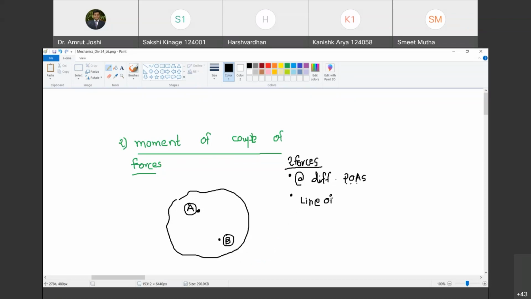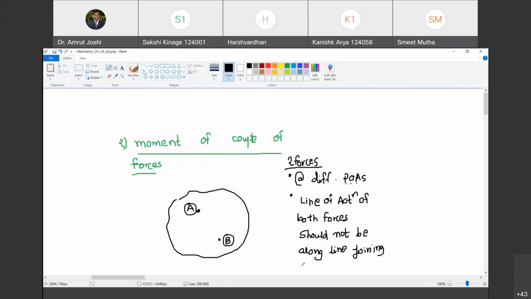Line of action of both forces should not be along the line joining points of application of those forces.